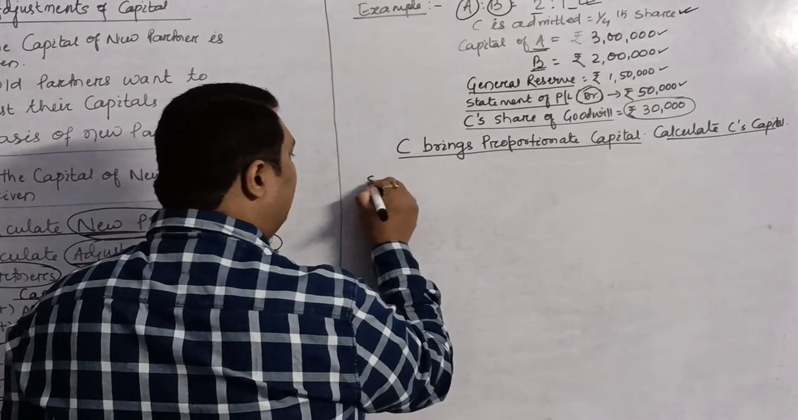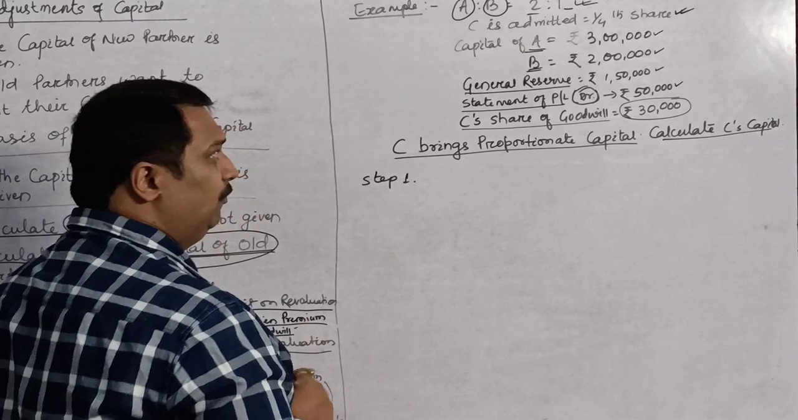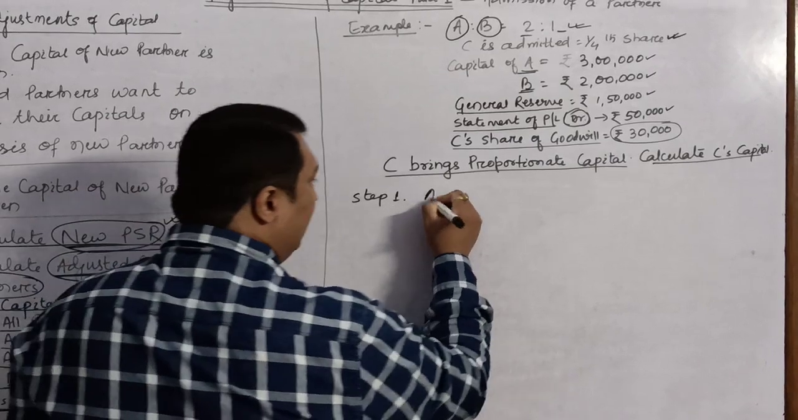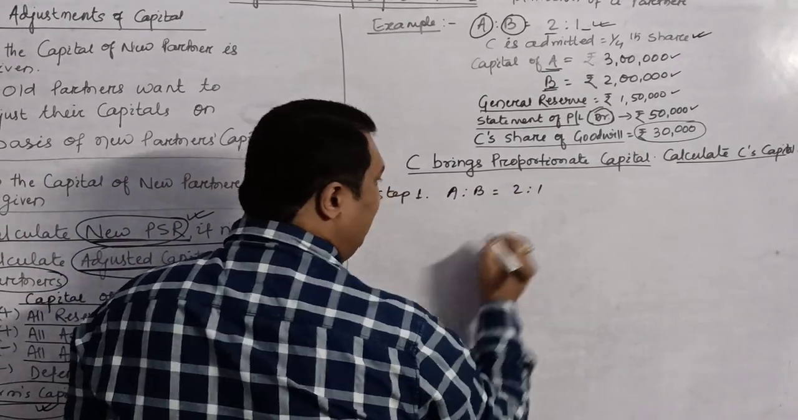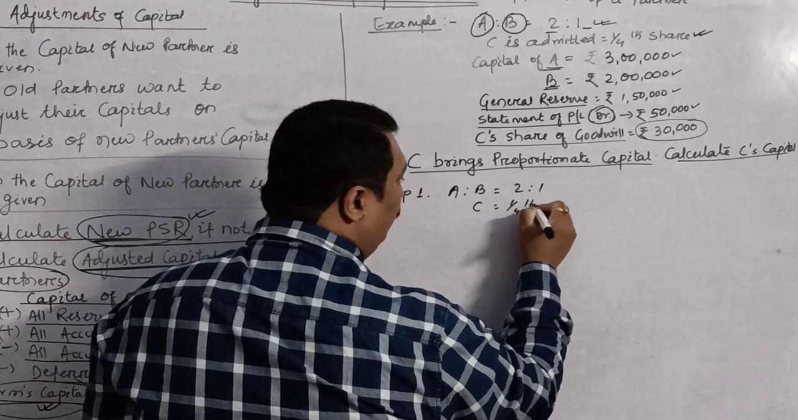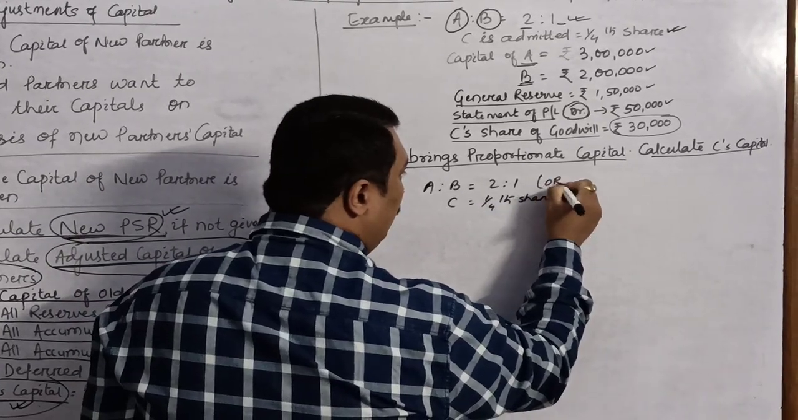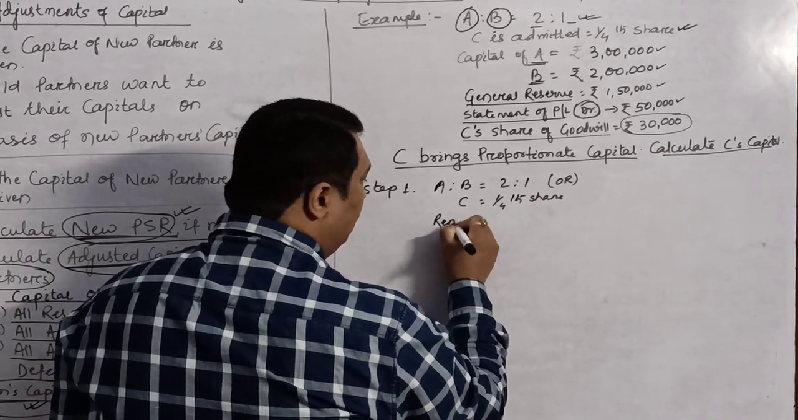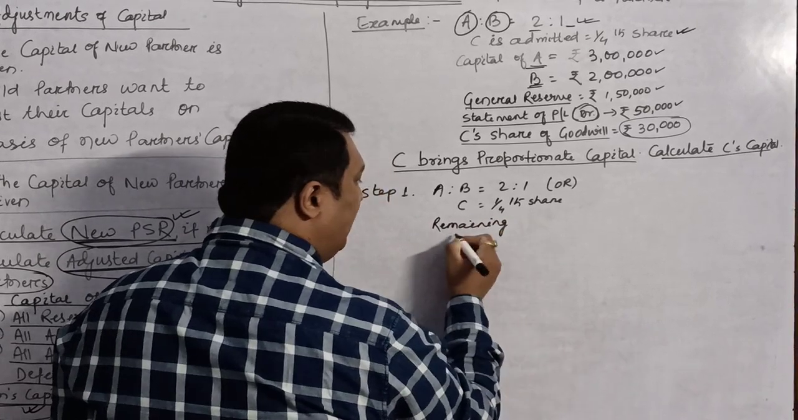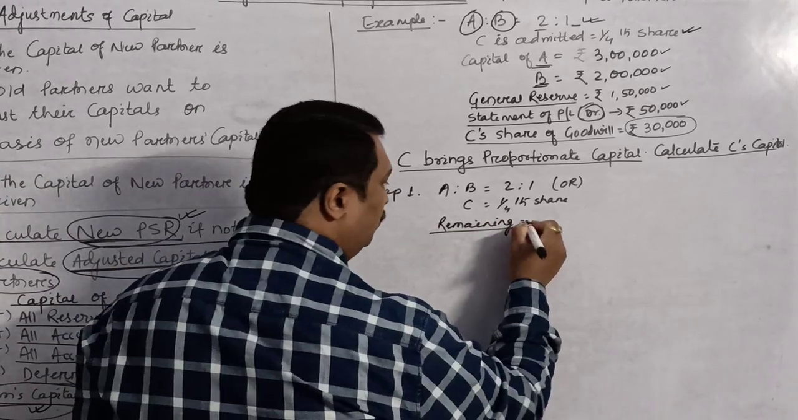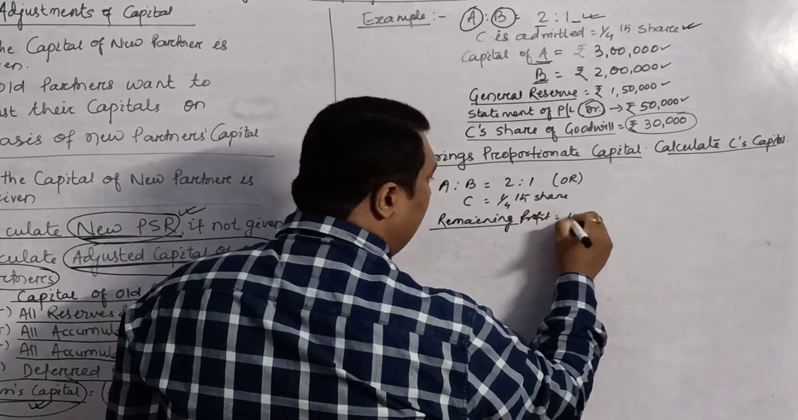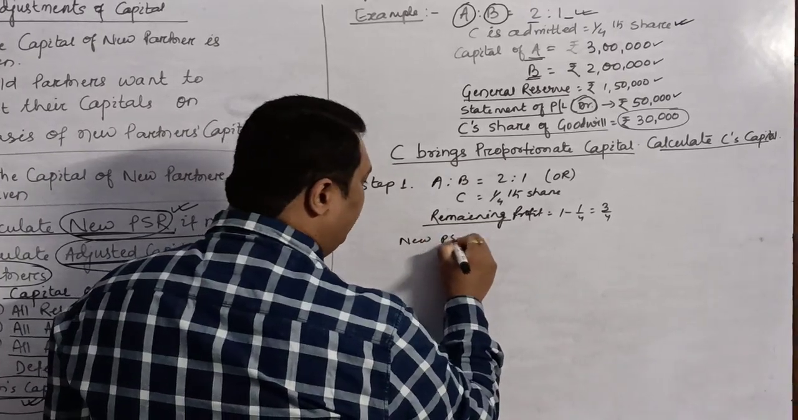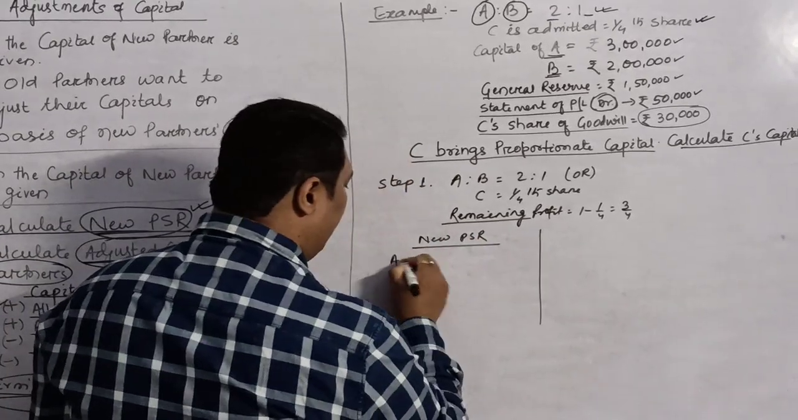Now, in order to solve this, we will follow our first step. What was the first step? The first step was to calculate the new PSR. Now, as your old ratio is 2:1 and C is admitted for 1/4 share, that means you are provided with the old partner share and the new partner share. So this is your condition number 1 of calculation of new profit sharing ratio. We'll find out the remaining profit. It will be 1 minus 1/4. Profit remaining is 3/4.